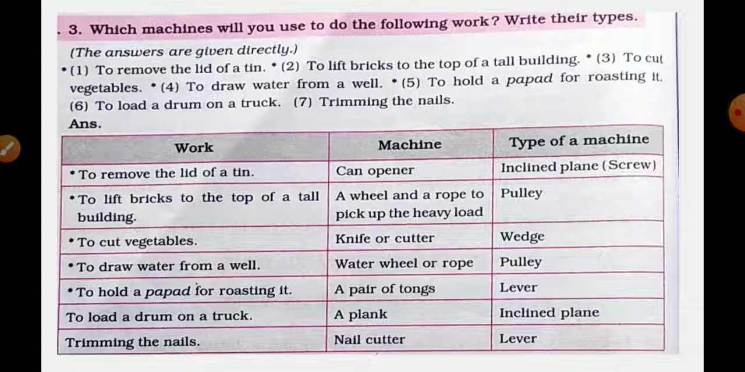Then the next work, to cut vegetables. Knife or cutter. That is a wedge. And to draw water from a well. Which machine is used? A water wheel or rope to draw the water from a well. That is a pulley.